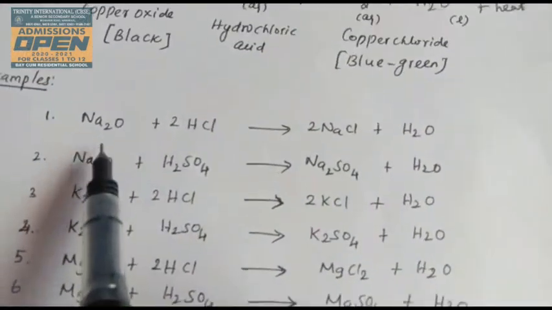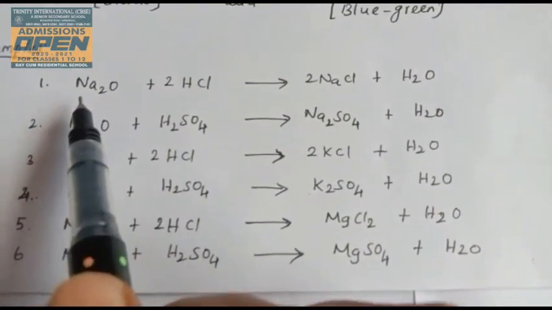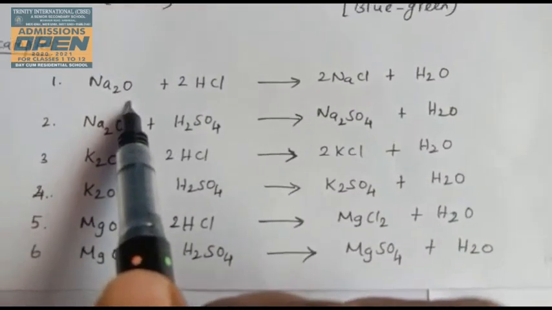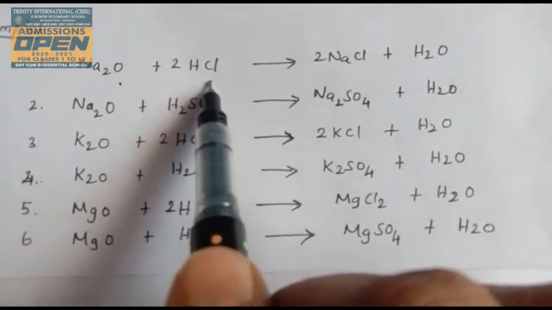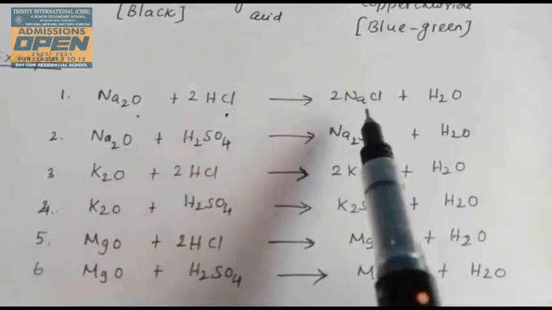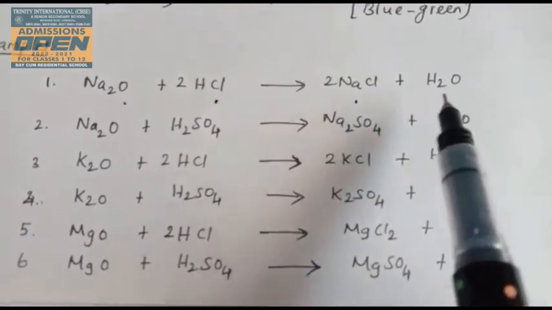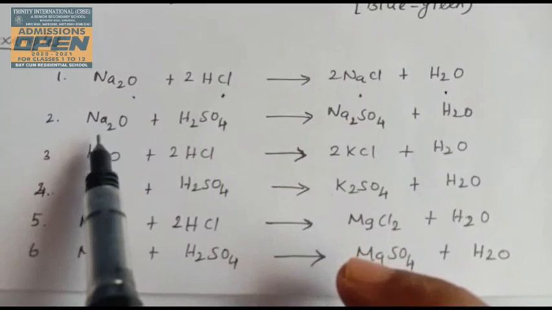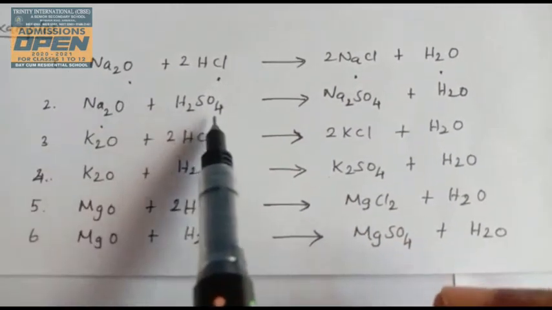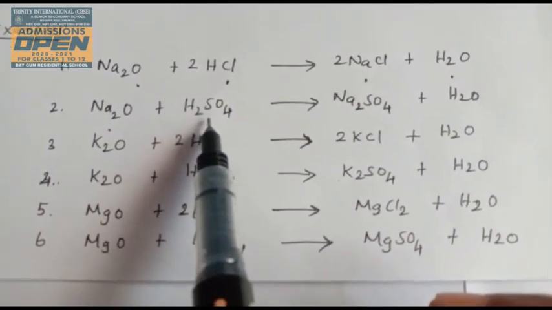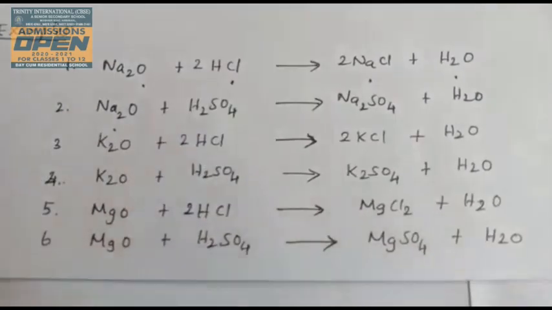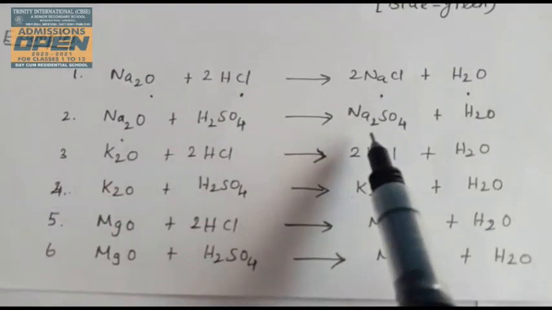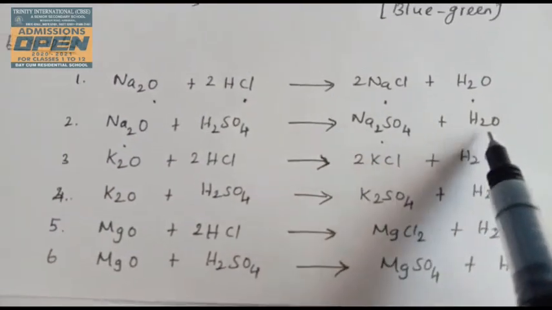First, sodium oxide, Na2O, reacts with hydrochloric acid to form sodium chloride and water. Then sodium oxide reacts with sulfuric acid to form sodium sulfate and water.